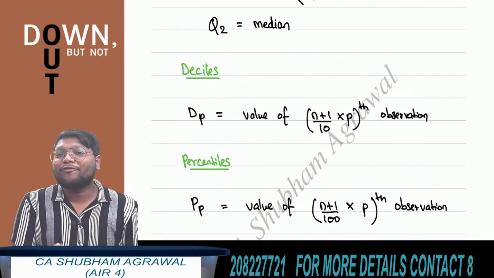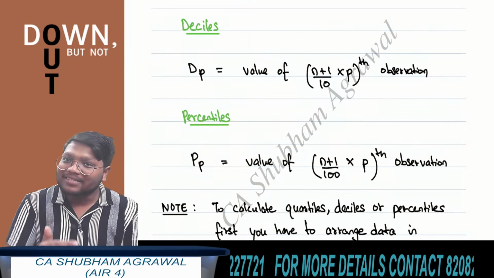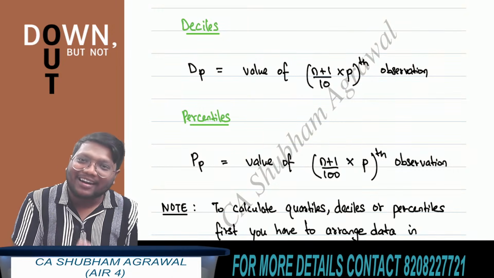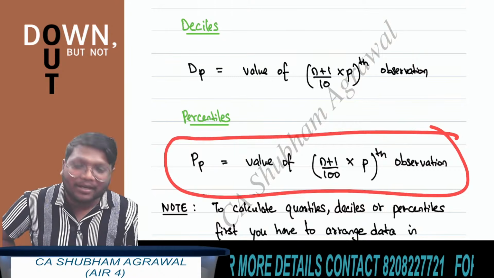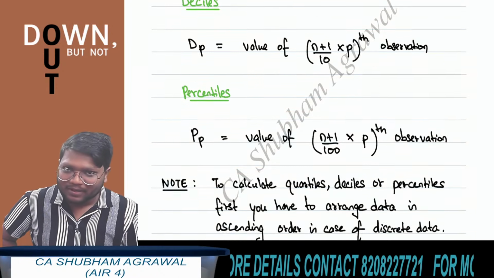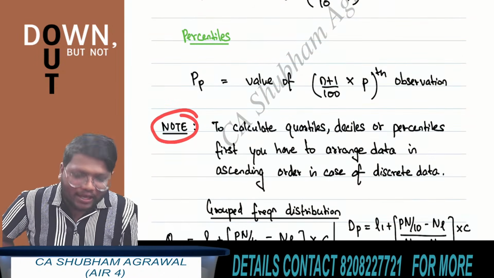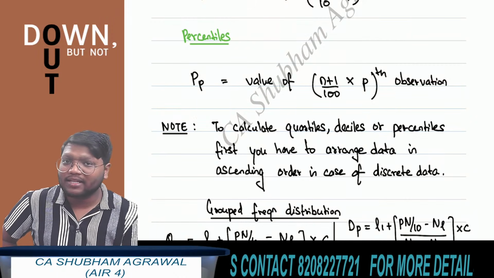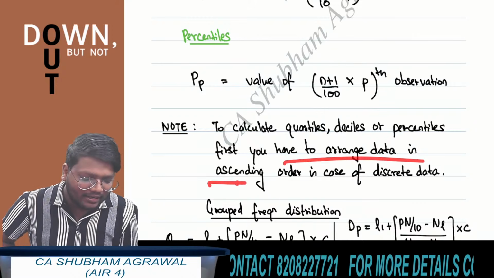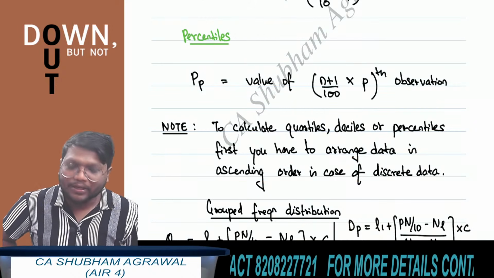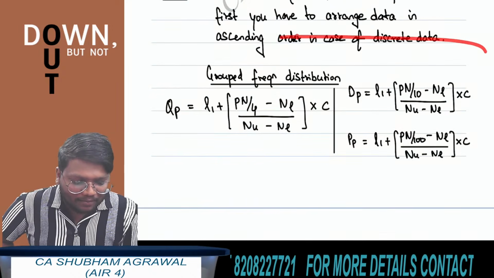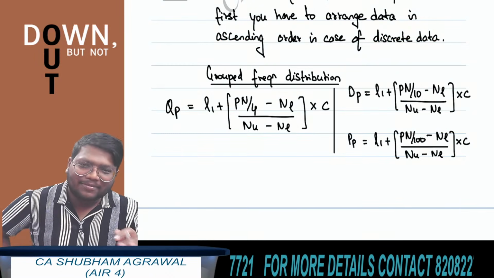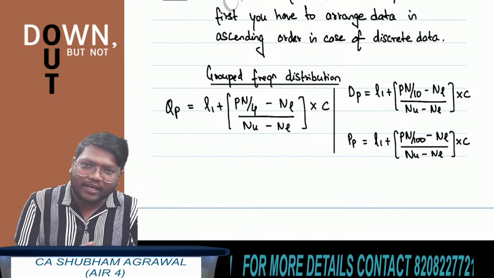Now, tell me what is the formula to find pth percentile. Percentile divides the data into how many parts? 100 parts. So what do we have to write in the denominator now? 100. So value of (n plus 1) upon 100 multiplied by pth observation. And this note I have already explained that whenever we have to find quartiles, deciles or percentiles, the first step is to arrange the data in ascending order. This formula is not that much important. You can skip this, but I am just taking the formula. There is no need to solve any question based on this.